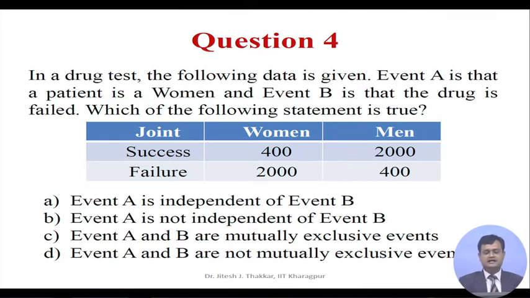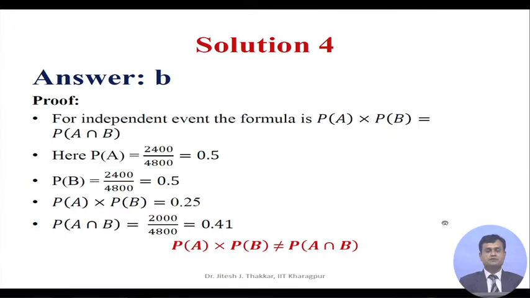Option A, event A is independent of event B. B, event A is not independent of event B. C, event A and B are mutually exclusive events, and D, event A and B are not mutually exclusive events. The correct answer is B. I would also like to present the proof.